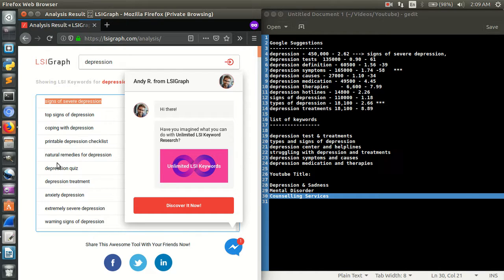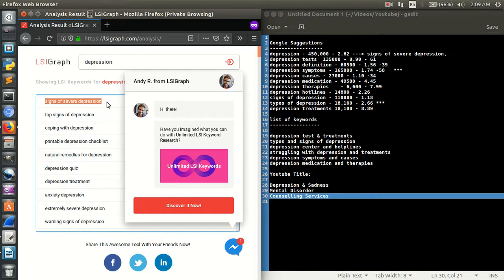So LSI keywords help us to put more related words which are useful, right? Which are useful to put into a blog, which are useful to make Google understand what your blog is all about, what your meta description is all about. You can't just write A, B, C, D, E, F, G, H to the whole blog. You have to be very specific towards what you are writing about.